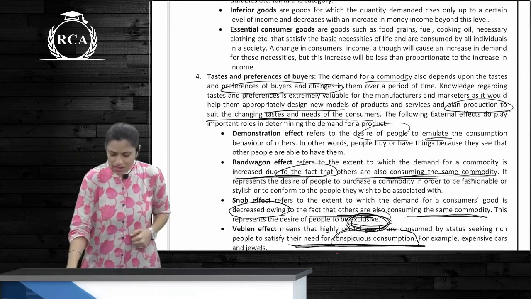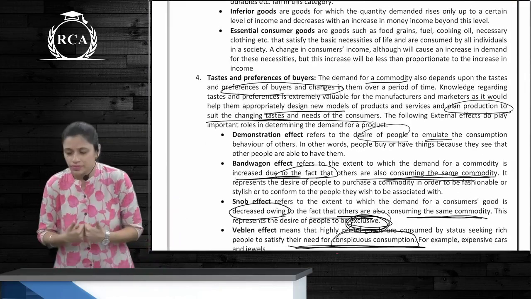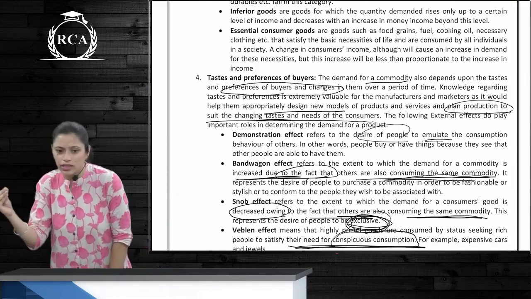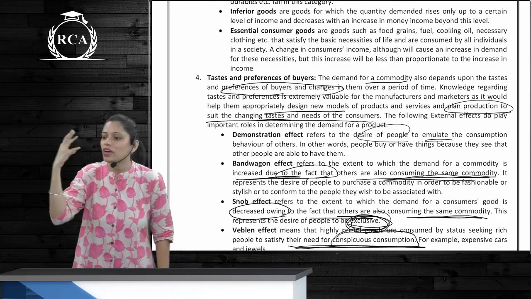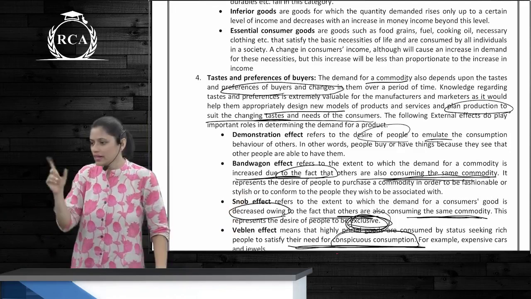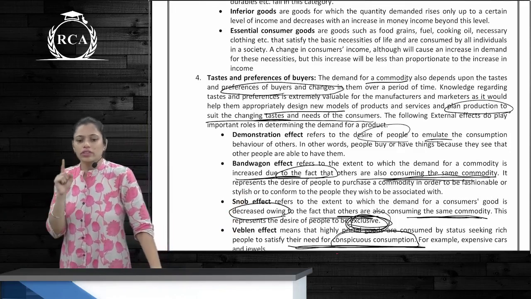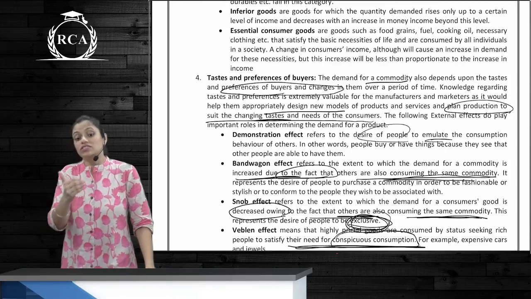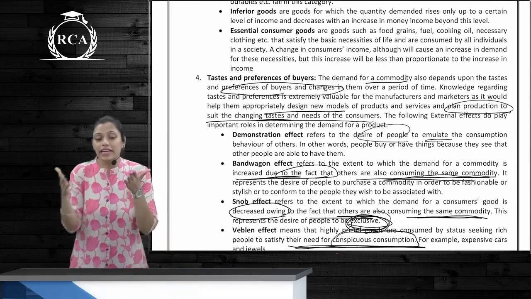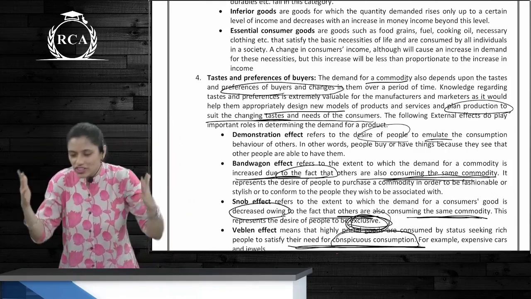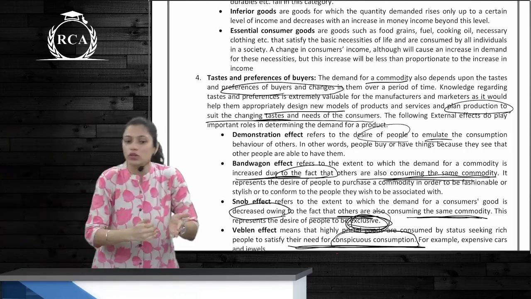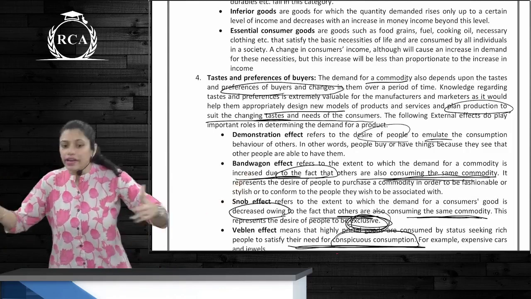Okay? Tastes and preferences of buyers. What does it mean? The general trends in the economy, what is going on in the economy, what is consumers' taste right now, what kind of pattern, what kind of quality of good they are wanting. That's the trend or taste and preference of consumers. These trends are affected by four effects, which are demonstration effect. Demonstration effect is when you see someone using a commodity, you find it useful and use it. You didn't have a need for it, but you saw it and you bought it.